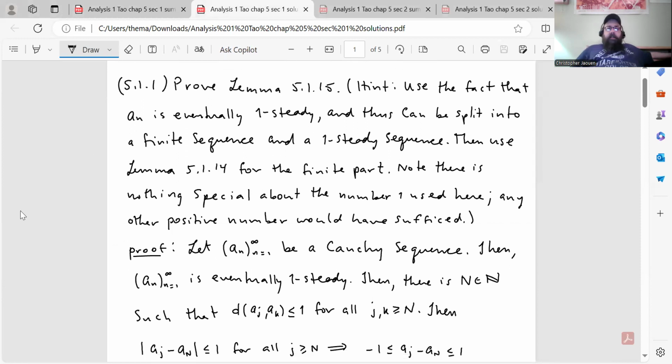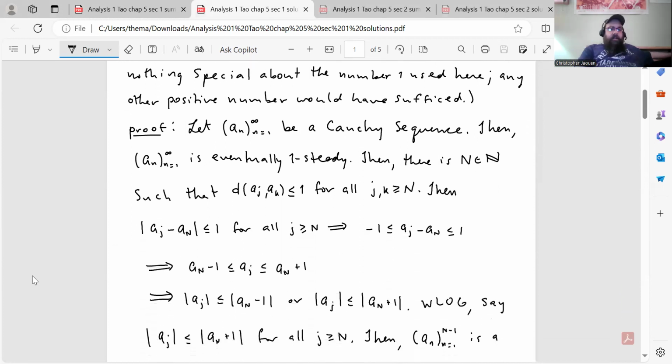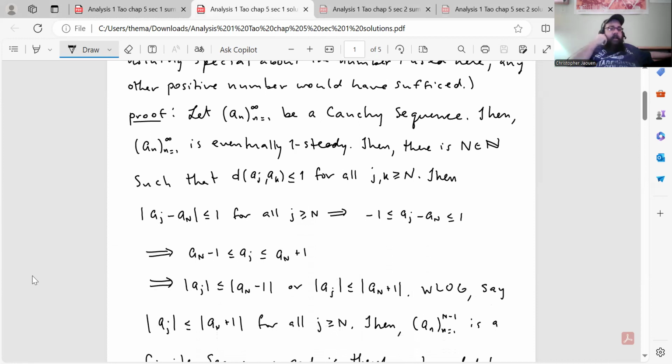Okay, note there is nothing special about the number 1 used here. Any other positive number would have sufficed, but why not pick 1? Okay, so here's my proof. Let (a_n), n going from 1 to infinity, be a Cauchy sequence. Then it is eventually 1-steady. Then there is capital N in the natural numbers such that the distance between a_j and a_k is less than or equal to 1 for all j, k greater than or equal to N.